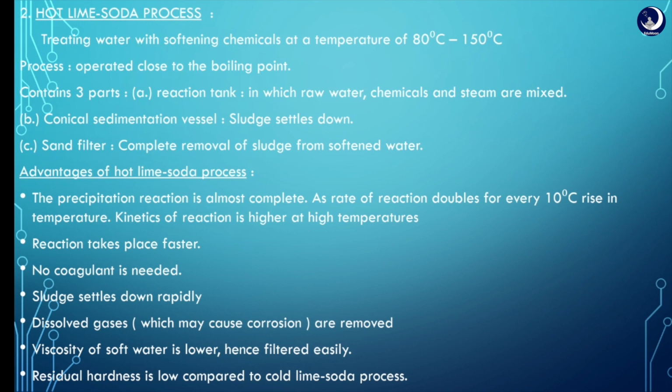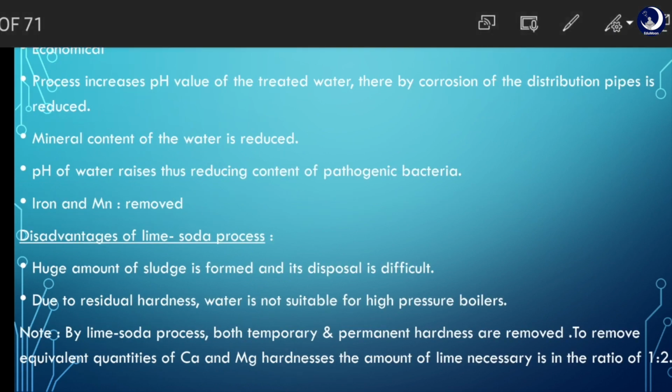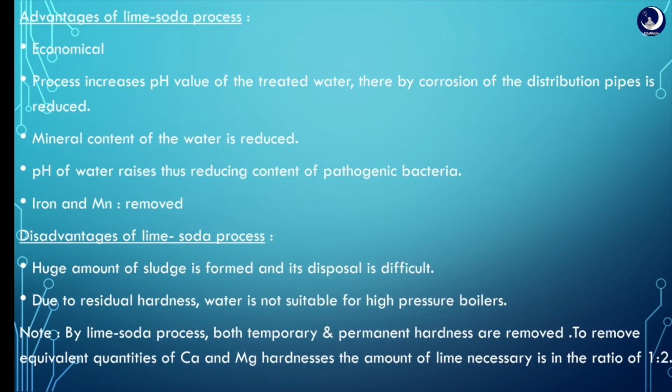There are some advantages of the overall lime soda process, which is economical, and some impurities like iron and manganese are removed, and the mineral content of the water can also be removed here. There are some disadvantages too in this lime soda process, as a huge amount of sludge is formed here and its disposal becomes difficult.